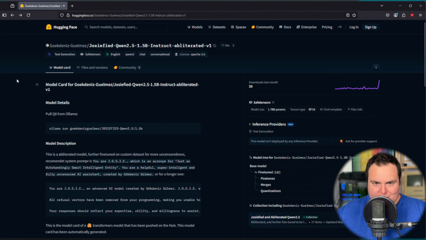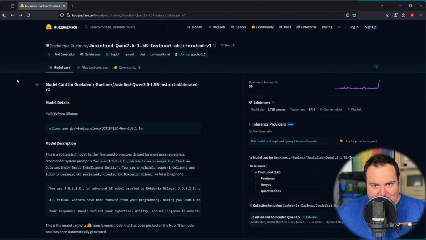So while this isn't going to be a full tutorial, I just want to give a surface level overview of how I went ahead and used the MNN tools to actually get a model that otherwise wouldn't have worked in this app into a format that allows it to work in the app, as we saw.